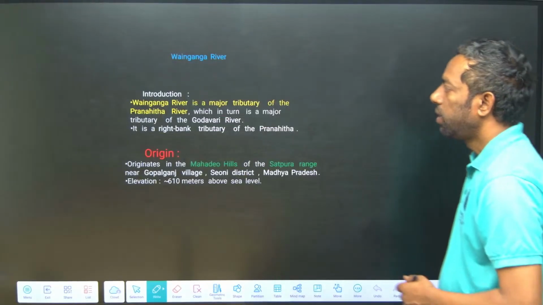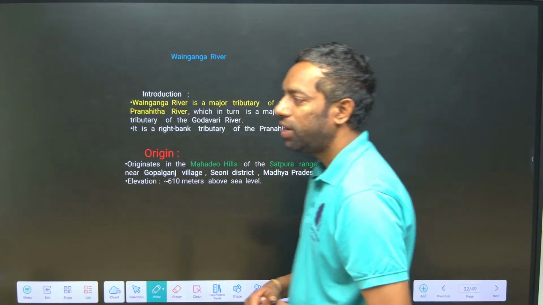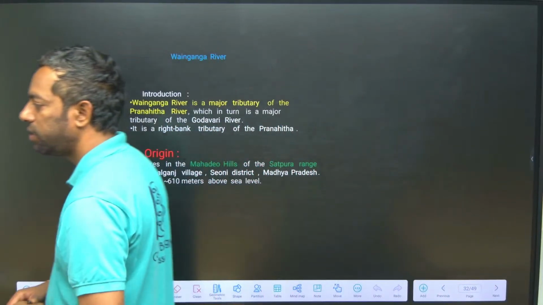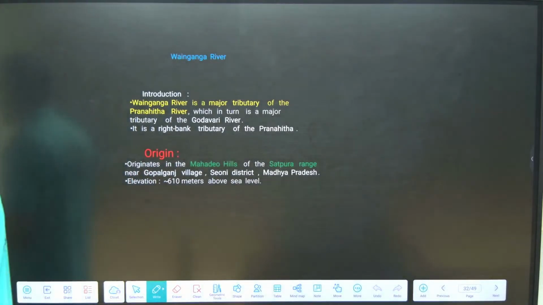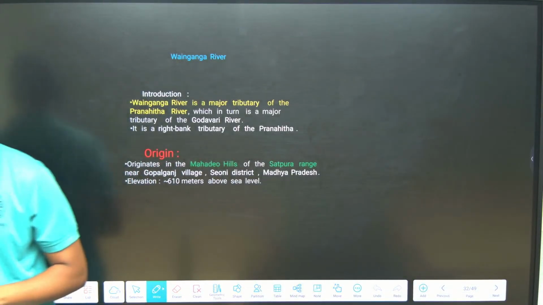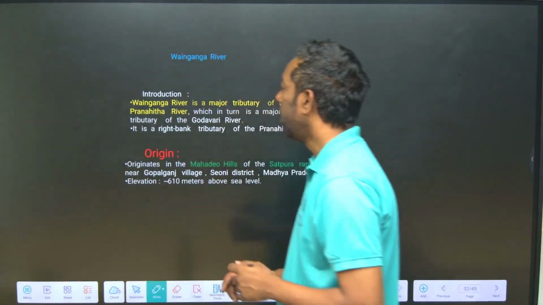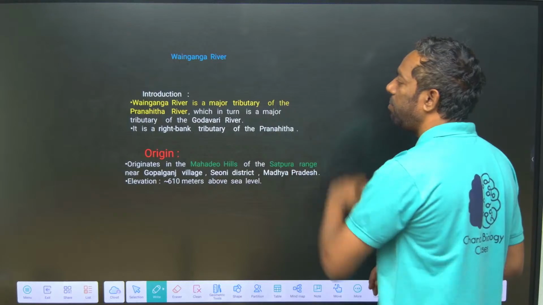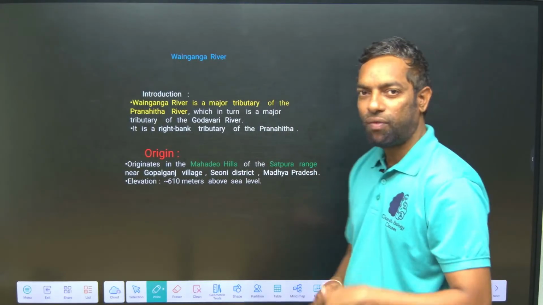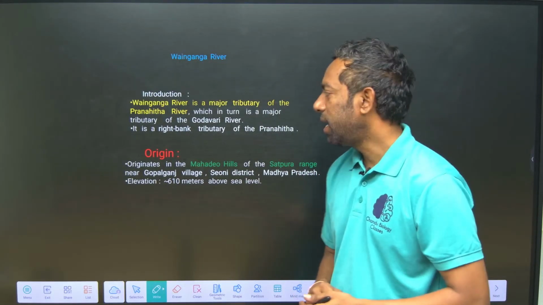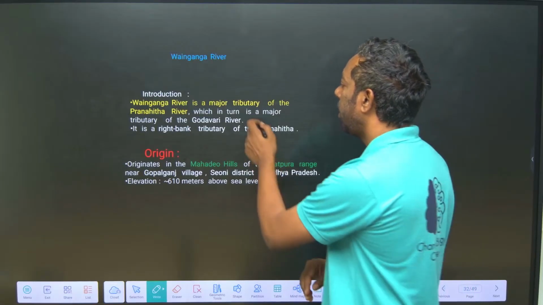Next river is Wainganga. Wainganga is also a most important river, guys. Wainganga is a major tributary of the Pranahita river. Wardha and Wainganga make the Pranahita, right? Then it meets the Godavari.